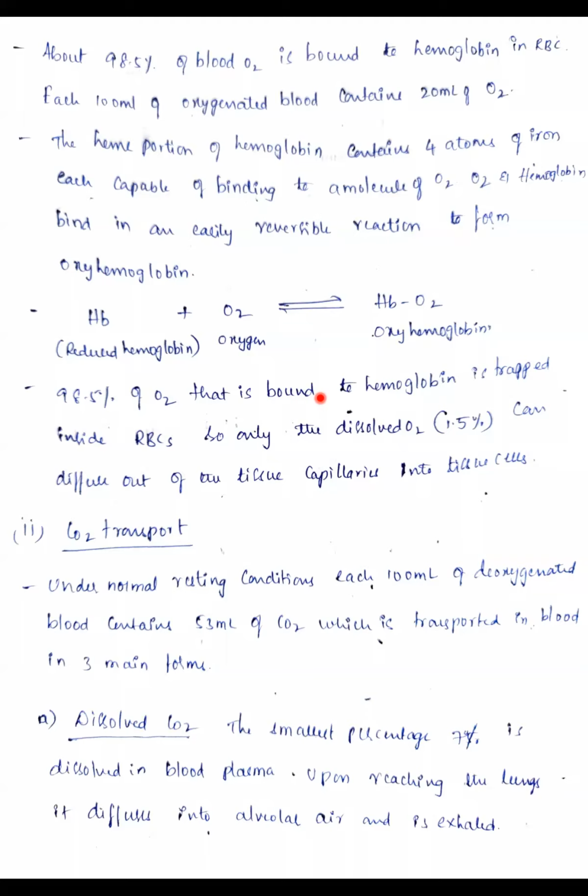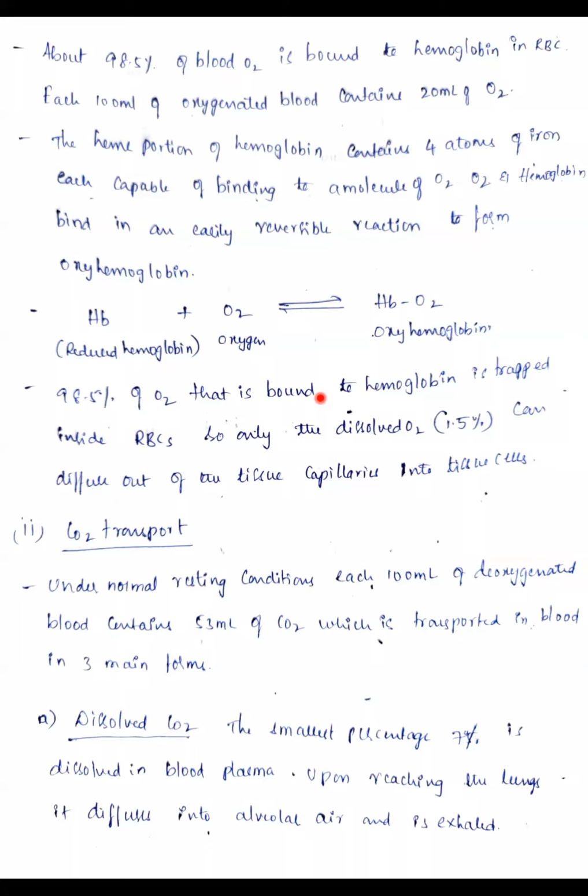First one is the dissolved carbon dioxide. That means a very small percentage, only 7 percent, is dissolved in the blood plasma. Upon reaching the lungs, it diffuses into the alveolar air and is exhaled out. Clear?